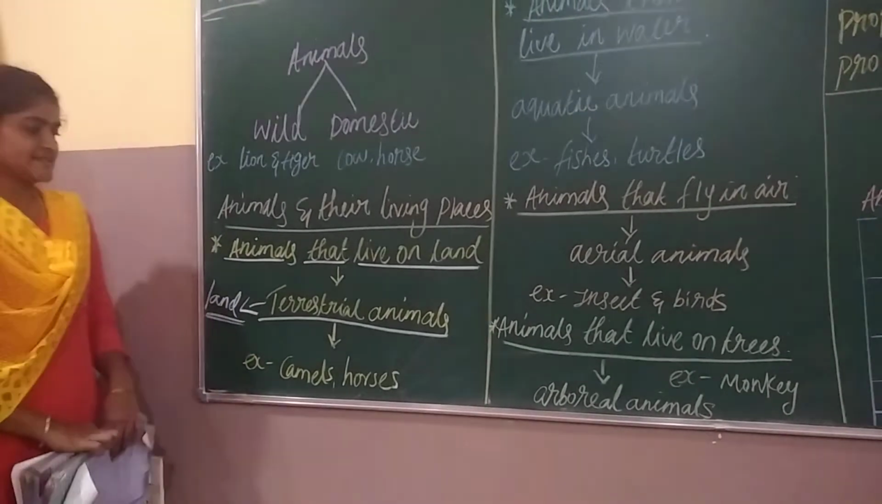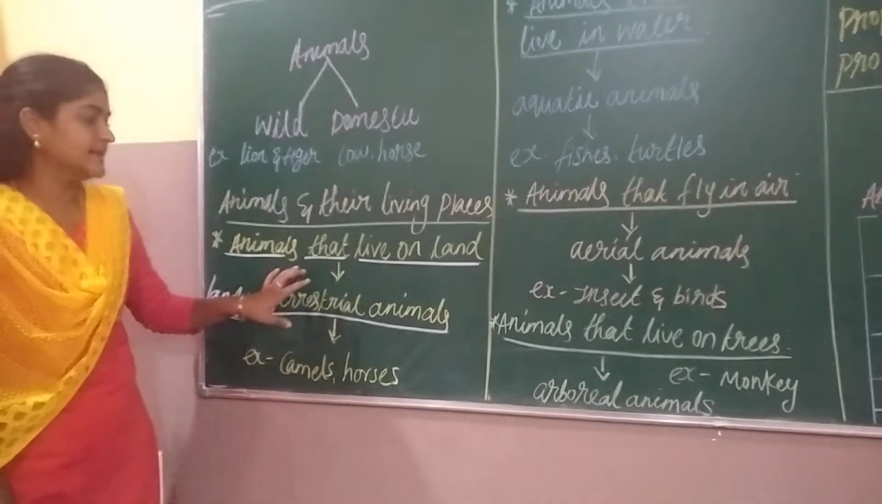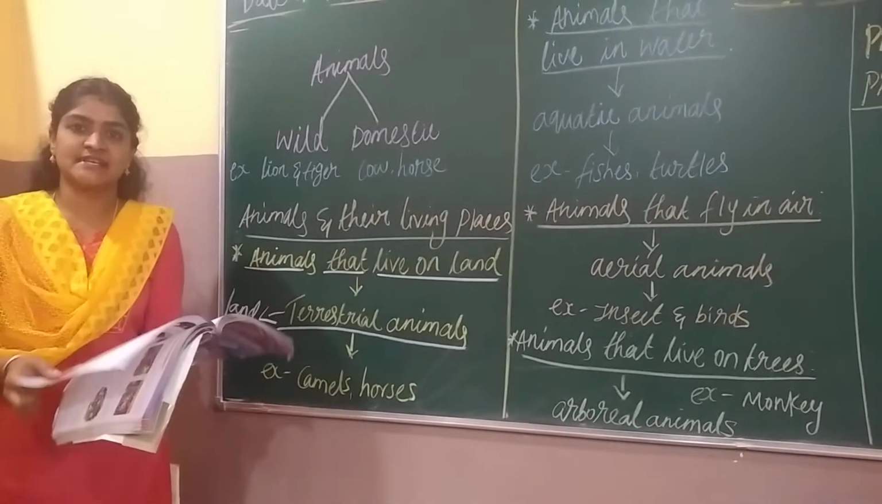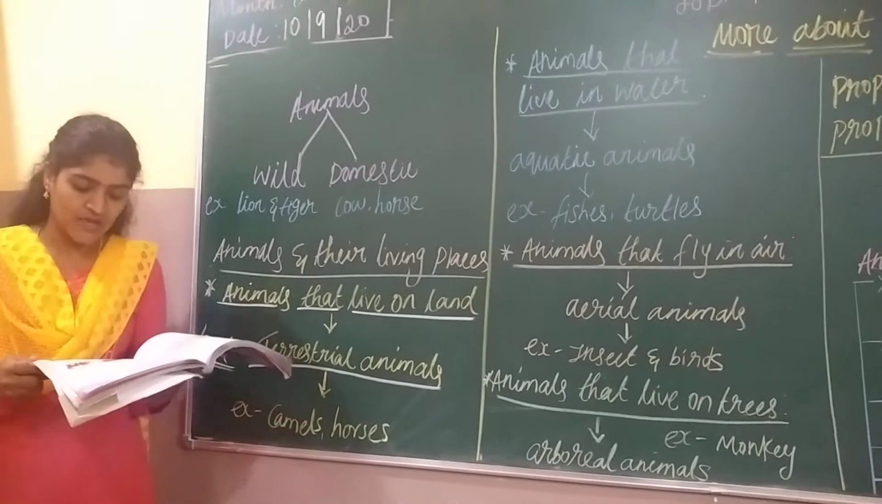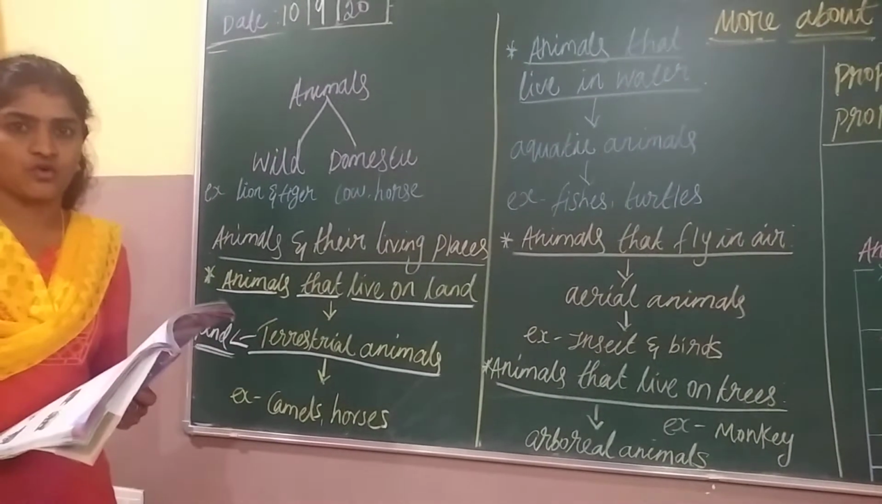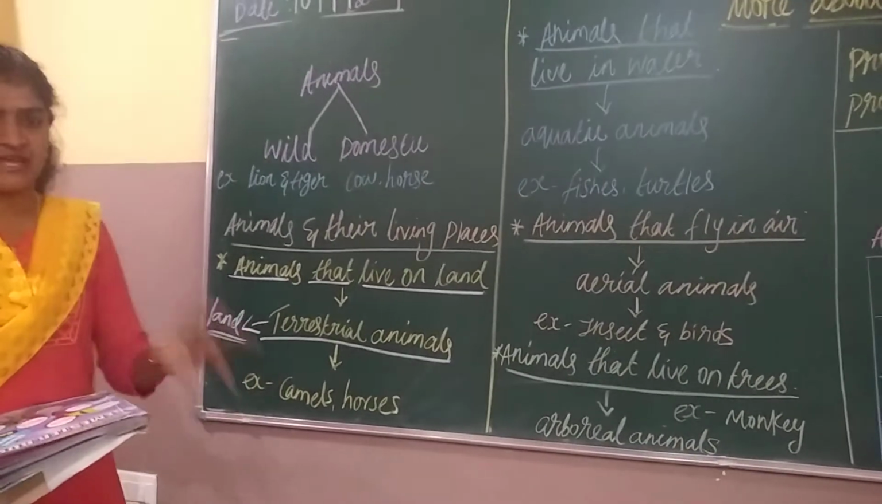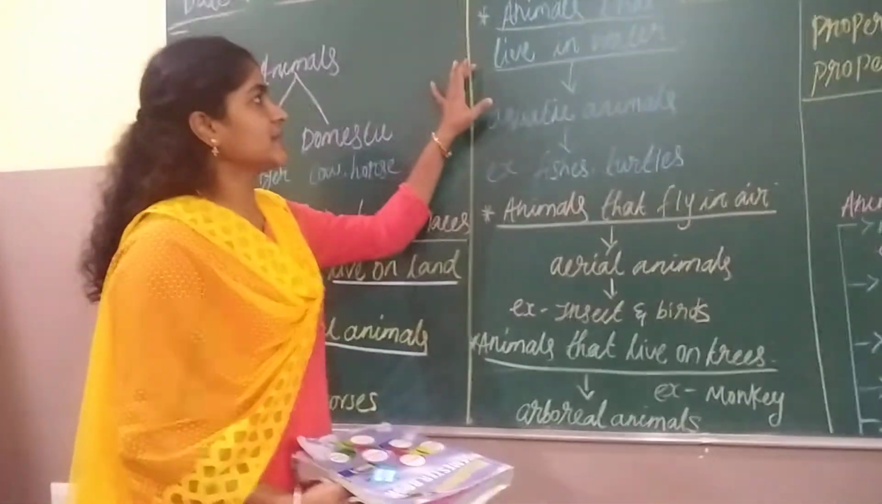Okay. So terrestrial is nothing but land. Which animals can survive on land? They are called terrestrial animals. These terrestrial animals are also useful to human lives. And next, they have legs to walk and move around. They have two pairs of legs to move around.